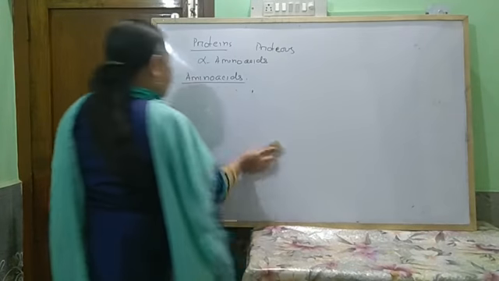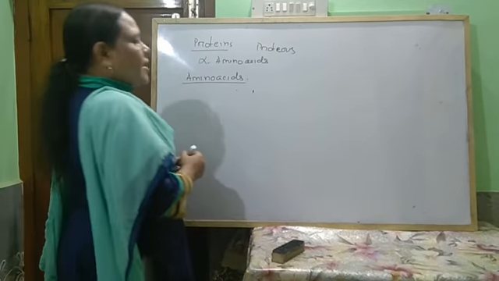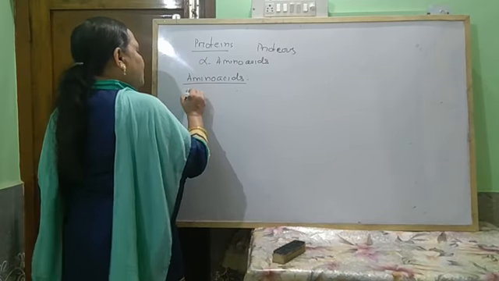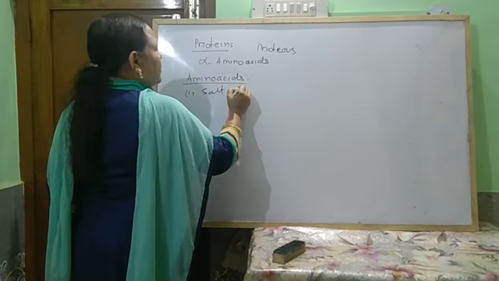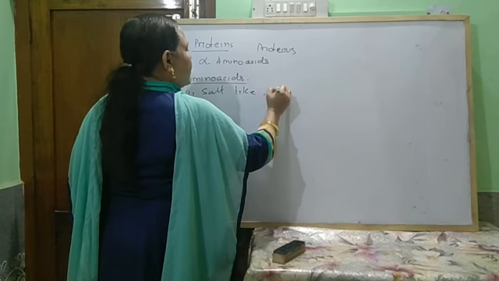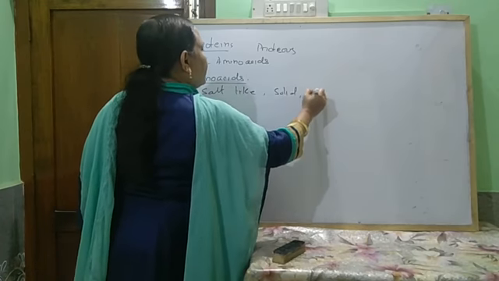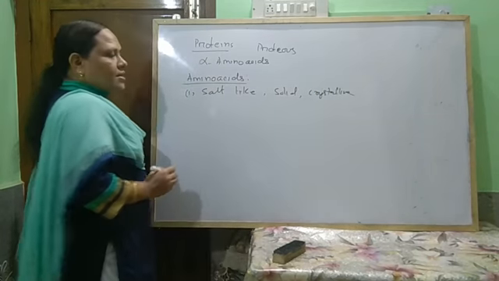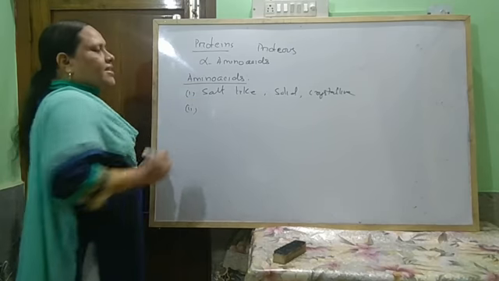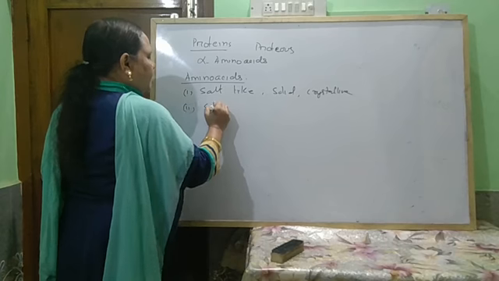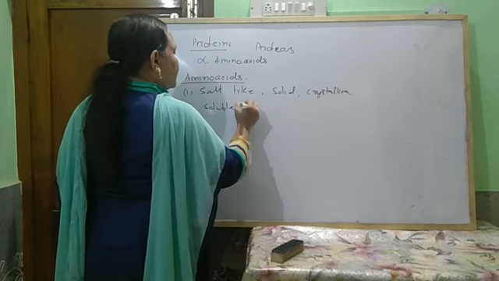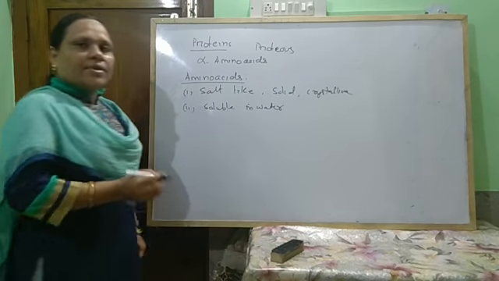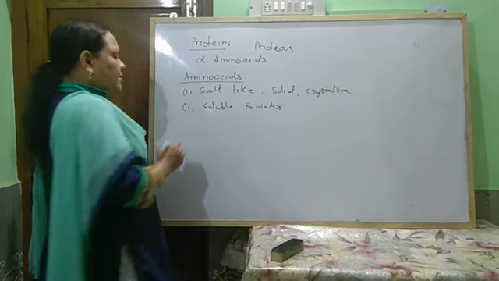So amino acids, due to the presence of the NH2 group and the carboxylic group, behave as salts. So these are salt-like, solid, we can say crystalline. Okay. Next, these are soluble in water. Amino acids are soluble in water, insoluble in different organic solvents.